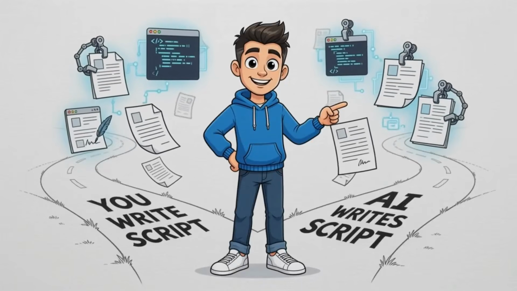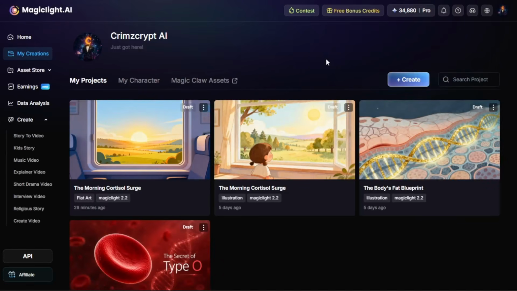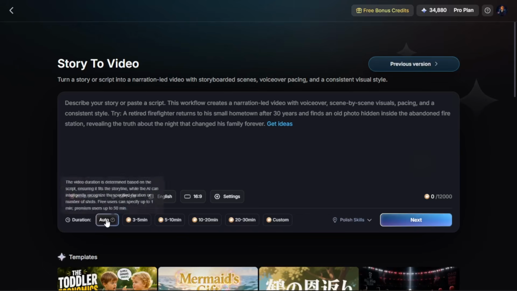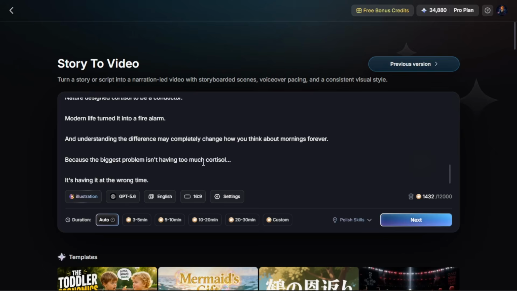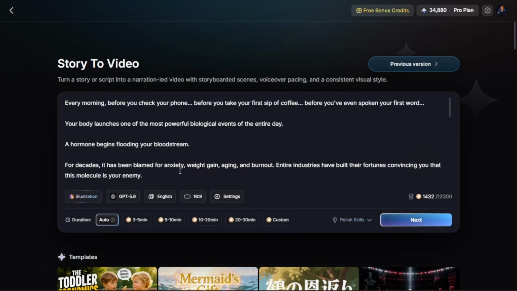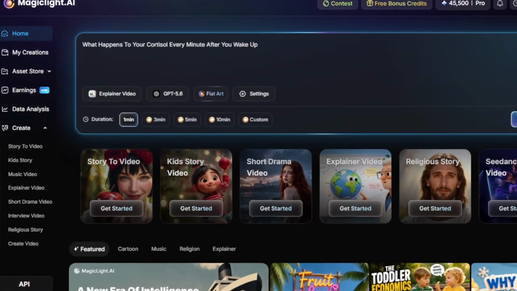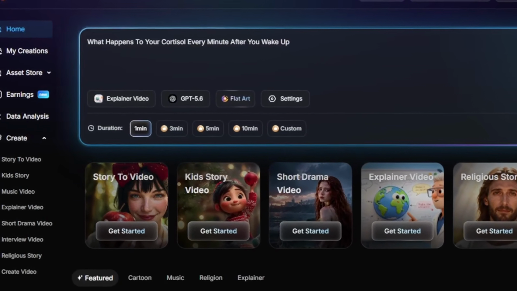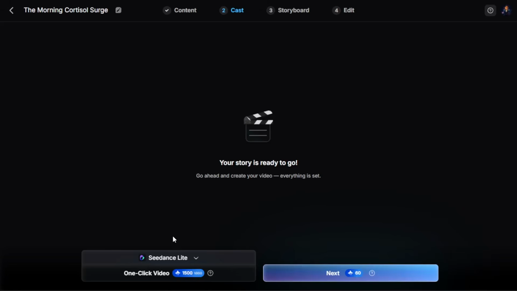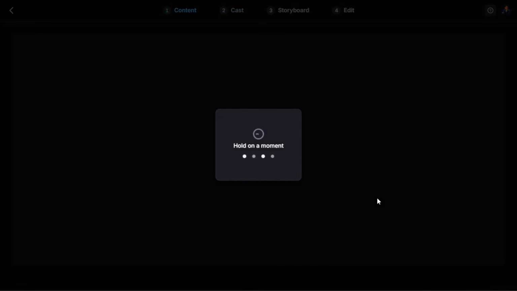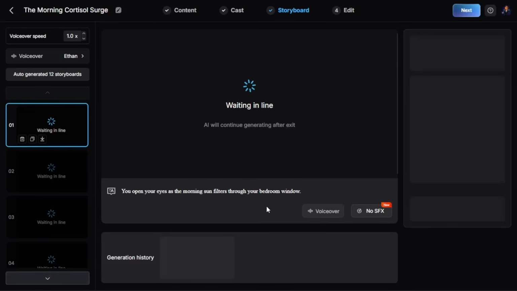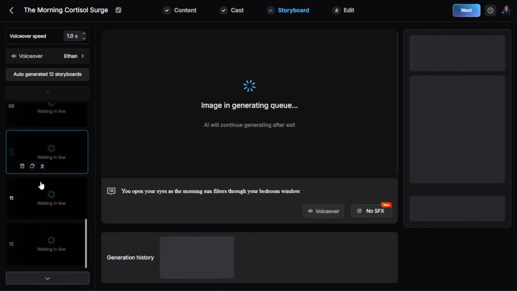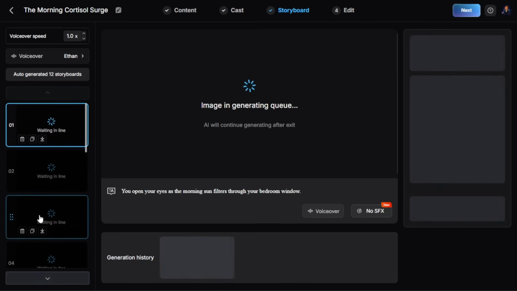Now, if you don't want the AI to write the script for you, just create a new project, select the duration to auto, and you can paste your own custom script right into the topic box to get the best possible output. For our tutorial, we are using the topic, what happens to your cortisol every minute after you wake up. When you hit Next, the platform gives you an option for a one-click video, which instantly generates a finished render, but we are skipping that and clicking Next. Taking the step-by-step path gives you total creative control over every single scene, cast member, and visual prompt.